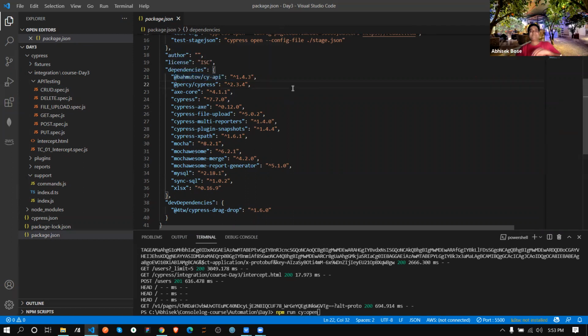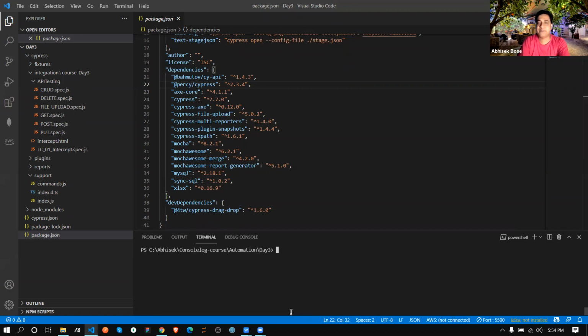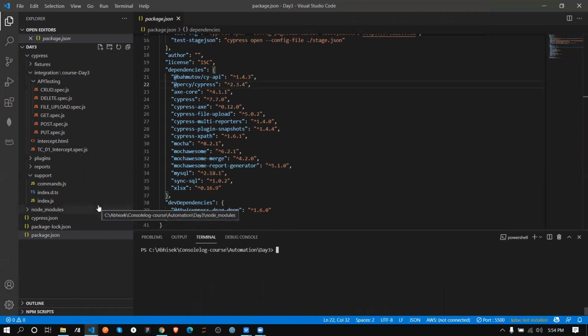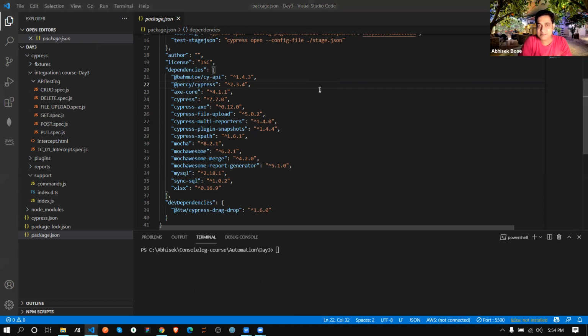That's okay. That's total credit of that person who actually worked on top of Intercept. That person worked on top of Intercept, and he or she, I don't know the gender, has basically created this package for us, and we are going to utilize that. This is very simple. The same way we already know how to utilize those packages, like that way only we will install that package. I'm not telling again and again, it's the same thing because we already know. npm install this Bahmutov, save-dev, like this way. Bahmutov, then /cy-api, like this way.